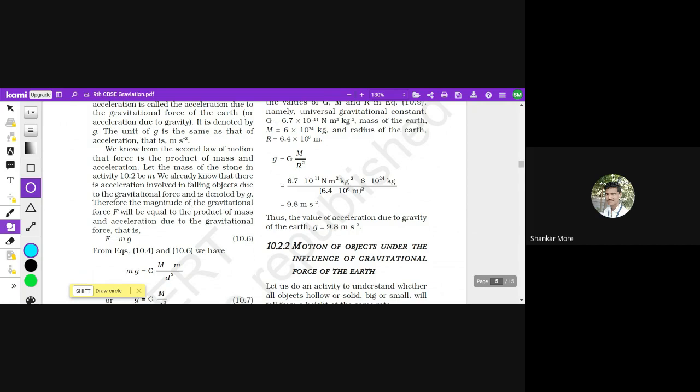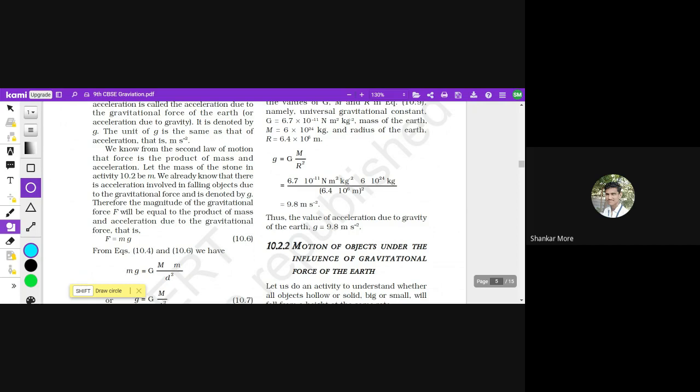We already know that there is acceleration involved in falling objects due to the gravitational force and is denoted by g. So therefore, the magnitude of gravitational force F will be equal to the product of mass and acceleration due to gravitational force. That is F is equals to mg. ठीक है. तो फोर्स का यहाँ पे हमें फॉर्मूला क्या मिलेगा? F is equals to mg.